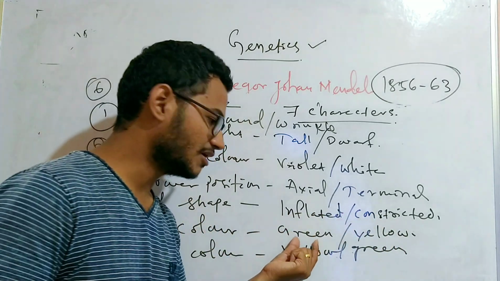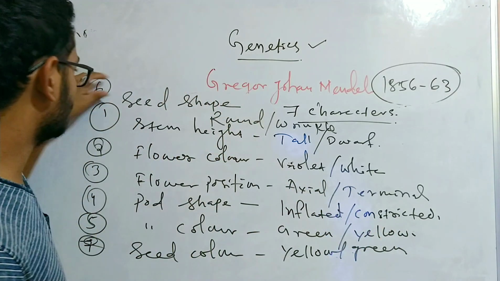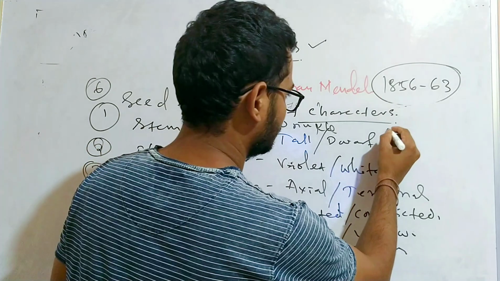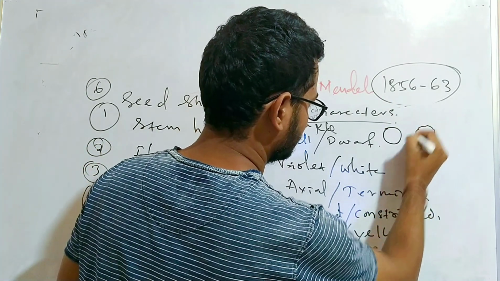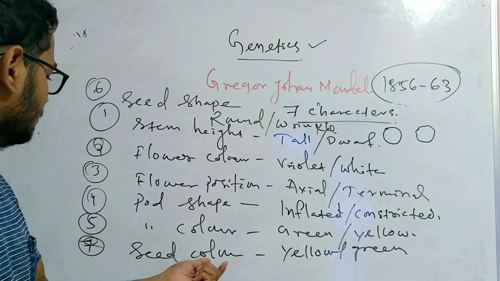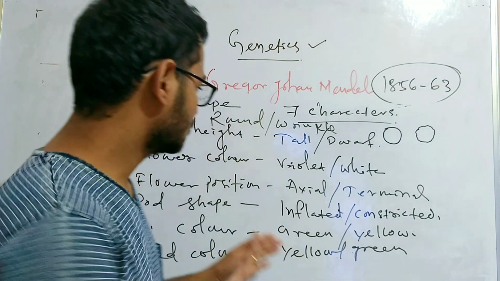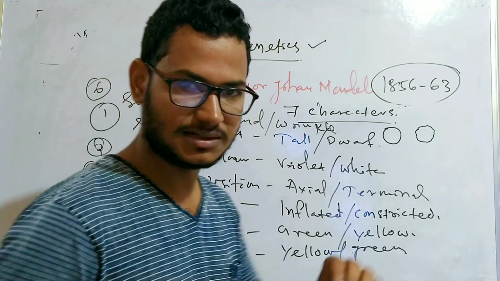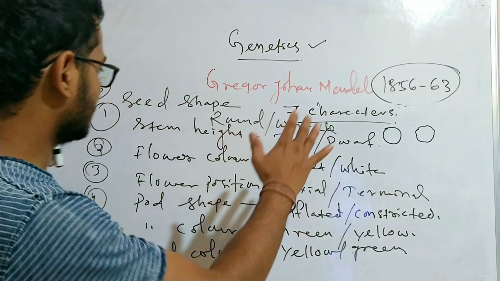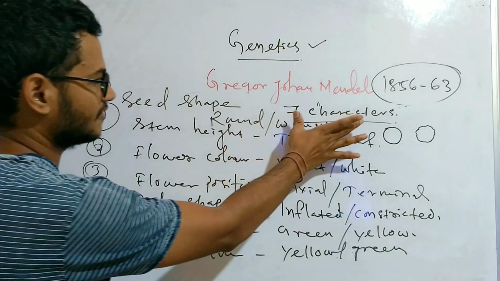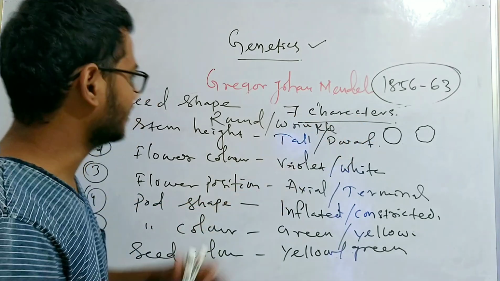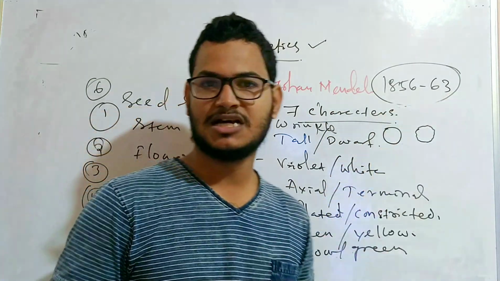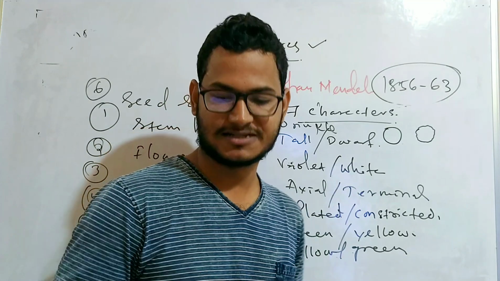Next one is the pod color. The pod may be green in color or yellow. Sixth one is the seed shape, which may be round or wrinkled. Wrinkled means it is not a rounded structure, but like this. The seed color is the seventh character, which may be yellow or green. So first I have written the dominant character and then the recessive character. What is dominant and recessive, we are going to discuss. These are the 7 characters of the pea plant taken by Gregor Johann Mendel during his 7 years of experiment between 1856 to 1863.